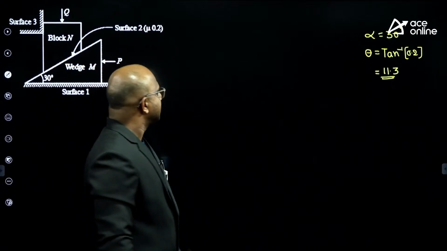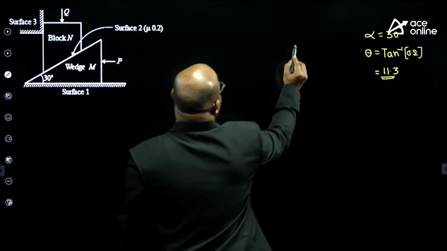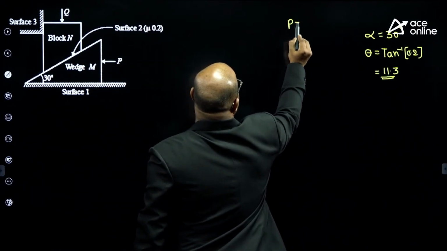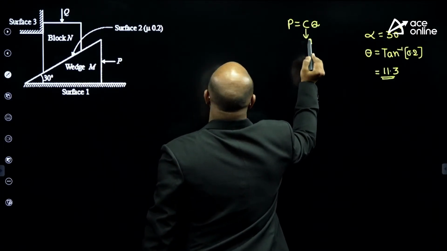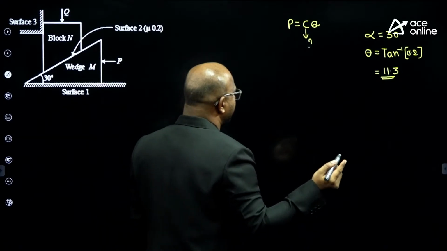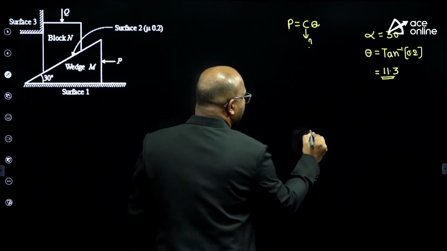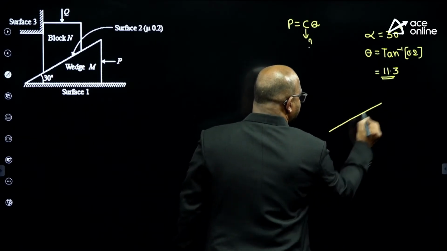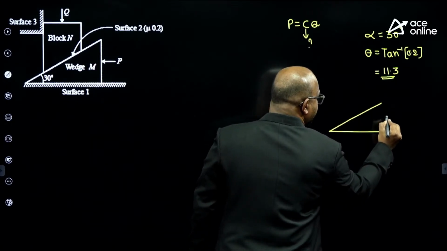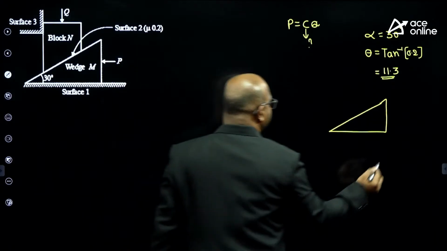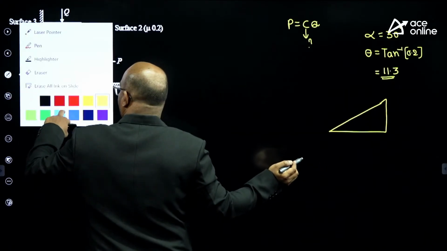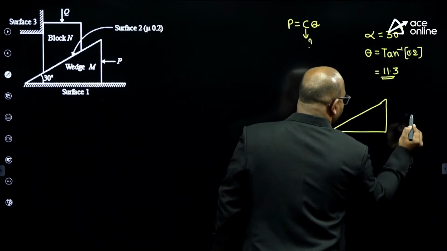We will verify. See, it is asking P equal to C into Q. P equal to C into Q, this C value equal to how much? First, I am drawing the FBD of the wedge, guys. Listen carefully, sir. Everyone listen carefully, guys. FBD of the wedge. Now, I am applying the force P.